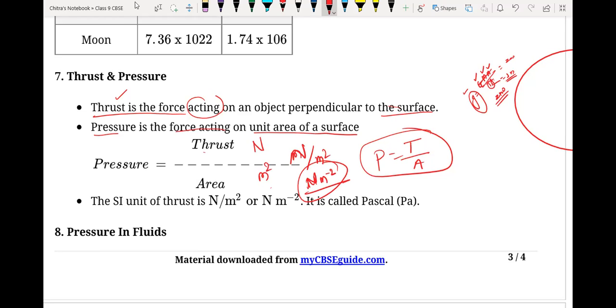Generally we use different units, like for temperature we use Kelvin, degree Celsius, Fahrenheit. Likewise for pressure we have different units: Newton per meter square, which equals the Pascal. We have another unit called atmospheric pressure. We have mmHg also.